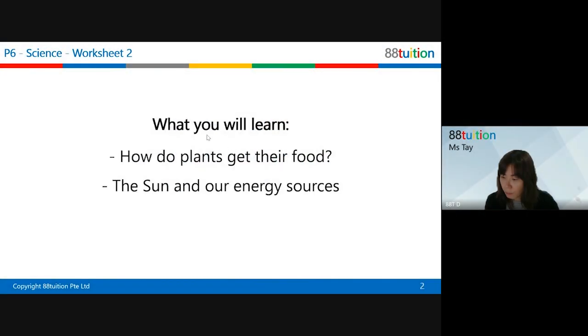Okay, now, it's about how plants get their food and then the sun and our energy sources. In school, with these alone, they can even go into what affects photosynthesis. And then from what affects photosynthesis, they come up with an experimental question. So this is based on my experience teaching in primary school. They are all related. Okay.